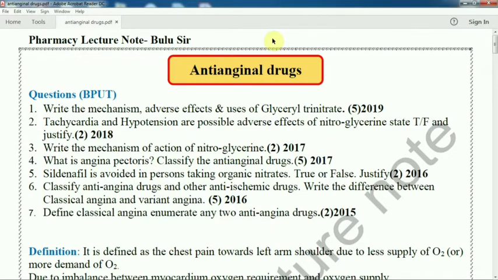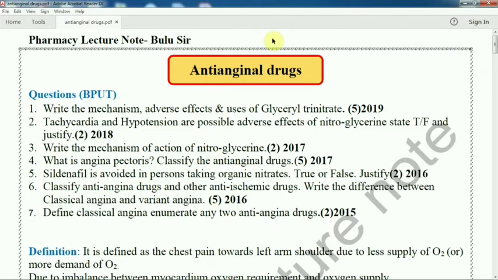Write the mechanism of action of nitroglycerin, how it acts. So what is the mechanism? It was a 2 mark question in 2017, and tachycardia as a side effect or adverse effect in 2018. So what is angina pectoris? Classify the anti-anginal drugs, a 5 mark short note, or it comes along with one long question in 2017, calcium channel blocker. So what is angina pectoris? Classify the drugs. Another is side effects or adverse effects.